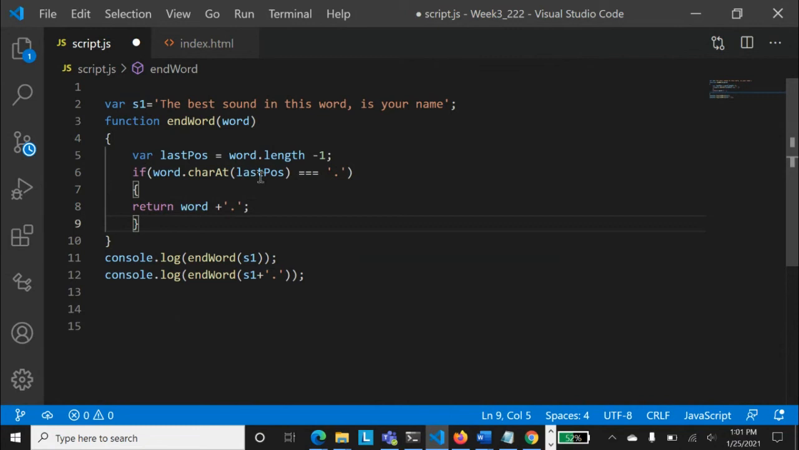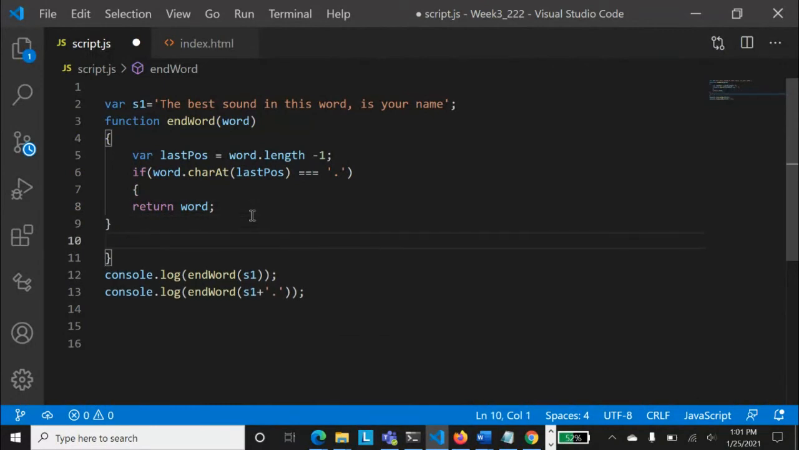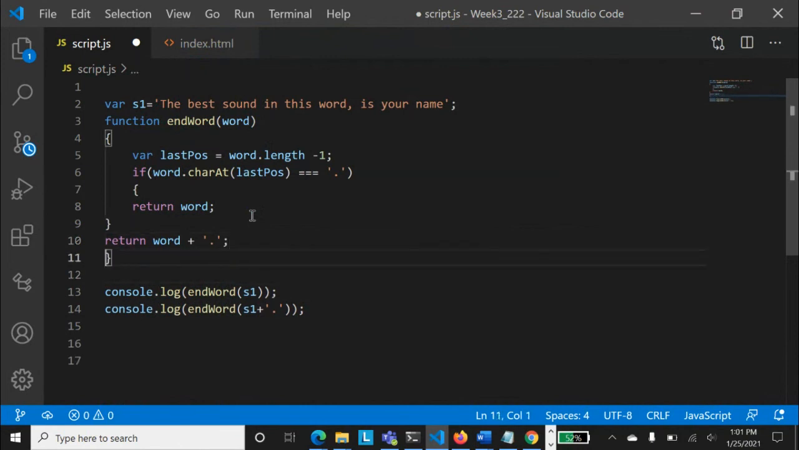Now you see here, if word dot charAt lastPosition is equal to dot, so I'm doing this opposite. I should return only word because there is a dot already. And else, or not else, even we don't need else here. We can just write one return. Return word plus dot. I hope everyone is getting that. This is the function, and yes, I hope everyone is making sense of it. And if last position character is dot, what you do is that you return the word itself. And if the last position is not dot, of course the dot is not there, you should add it.